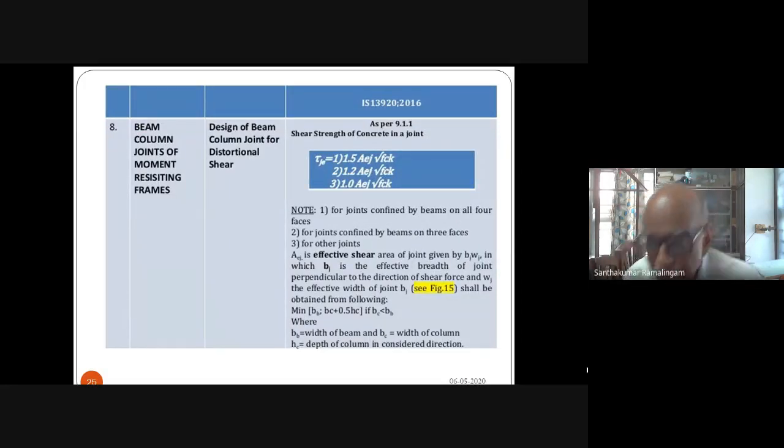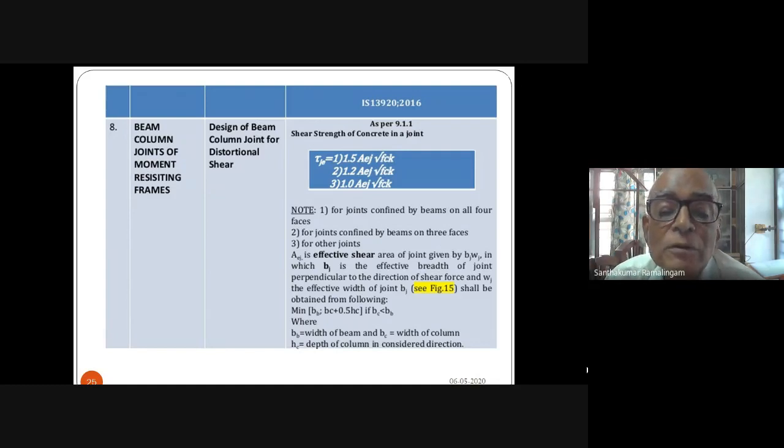Now, this next new thing in this code is that the previous 1993 code was not checking the shear stress in the joint. The new code 2016 wants you to check the shear stress in the joint.